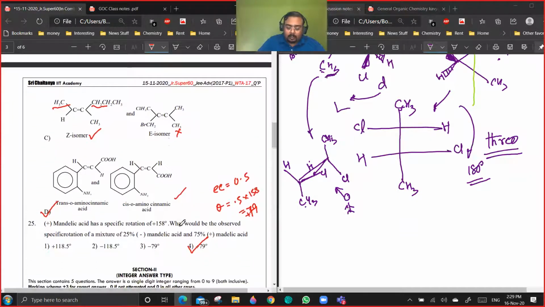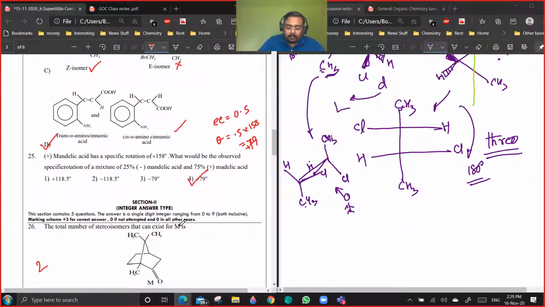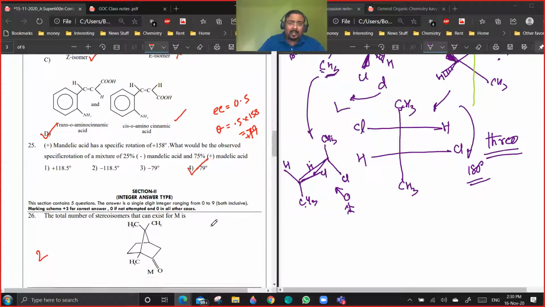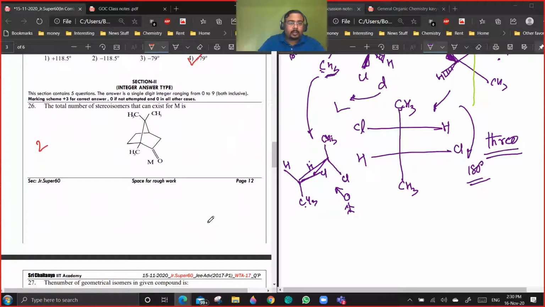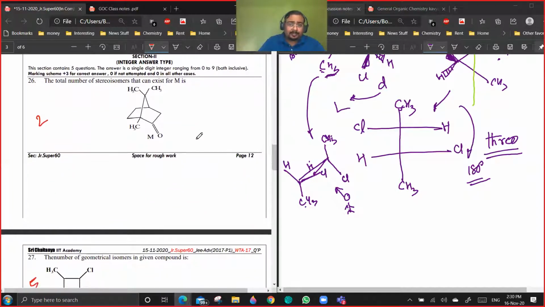Okay. 25. Just calculate the enantiomeric excess, multiply it by the corresponding angle. So here 75% plus is there, 25% minus is there. This means 75 plus is in excess. What is the excess? 0.5 into the optical rotation of the excess isomer, which is 158. So plus 79. Is it clear? I have discussed this type of question. So moving on to question number 26. I think we discussed this in the class.